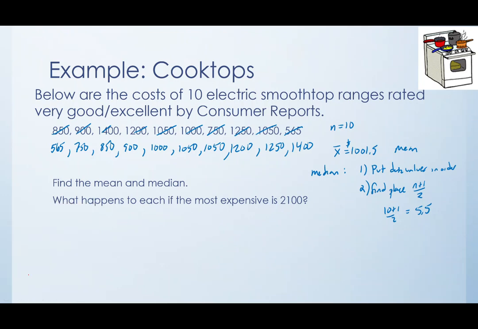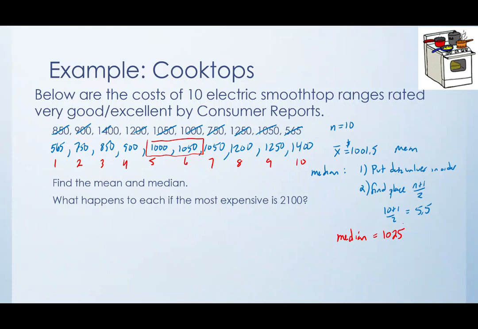Now that means, so 1, 2, 3, 4, 5, 6, 7, 8, 9, 10, those are our place values. So our median is halfway between 1,000 and 1050. You can average those two out, or you can just say, hey, I know that that's 1025.